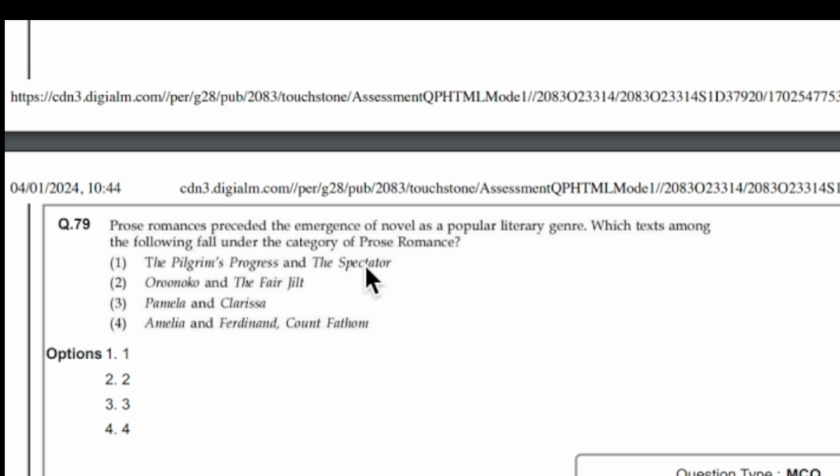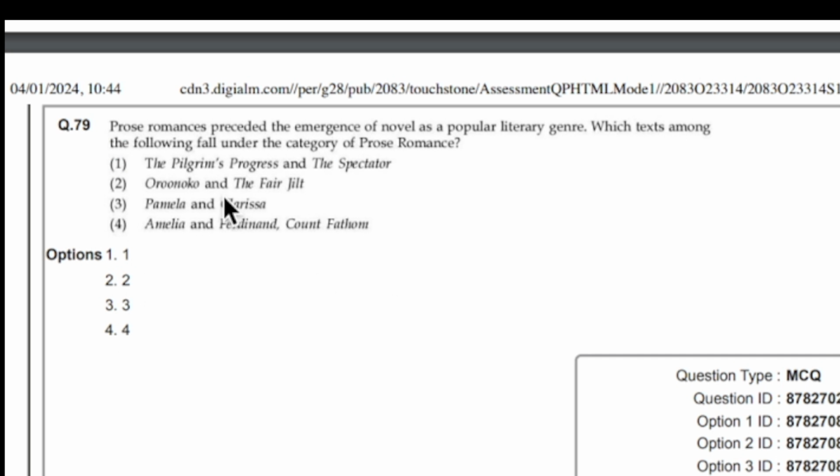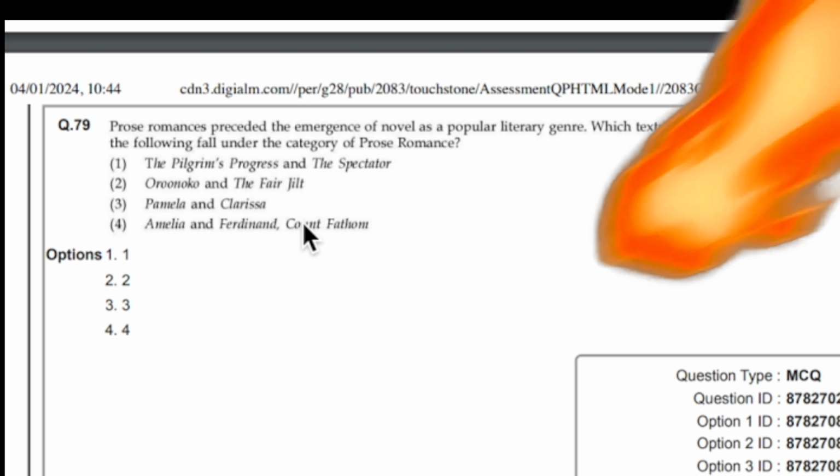This is the Spectator, that is a magazine. Then you can do the summaries of all these. Oroonoko summary, and then skip this work. Pamela summary, Clarissa summary, skip this work, skip this work, skip this work. First you have to do these things that I'm telling you.